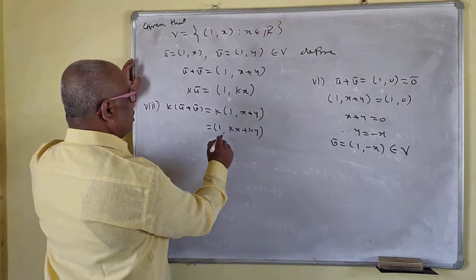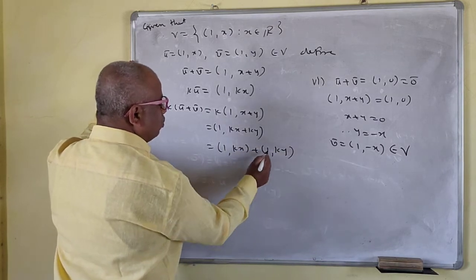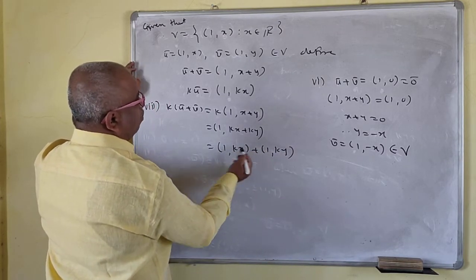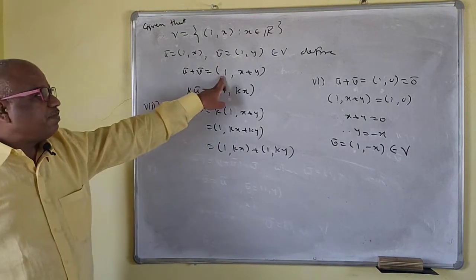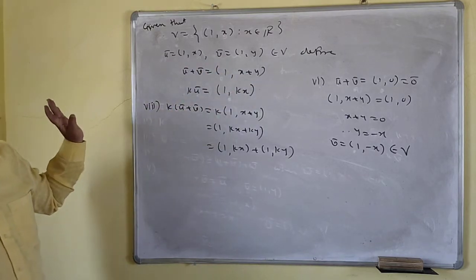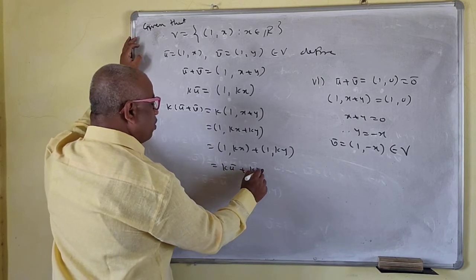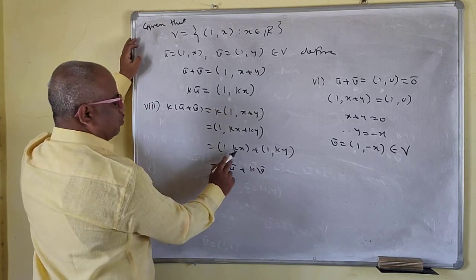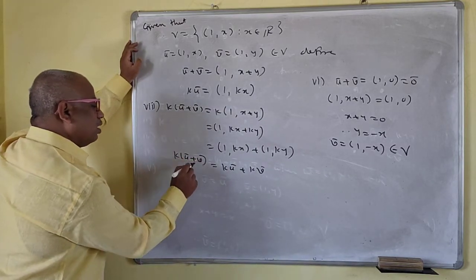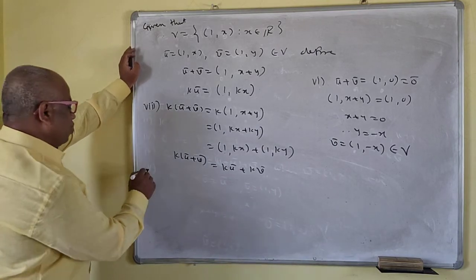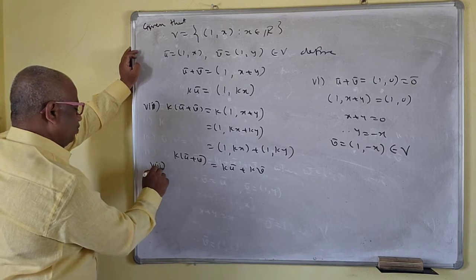I can separate this: (1, kx) plus (1, ky). The addition here is defined so that 1 plus 1 is 1. So this is your k u bar plus k v bar, because k u bar is (1, kx) and k v bar is (1, ky). So k into u bar plus v bar is equal to k u bar plus k v bar. This is the seventh one.